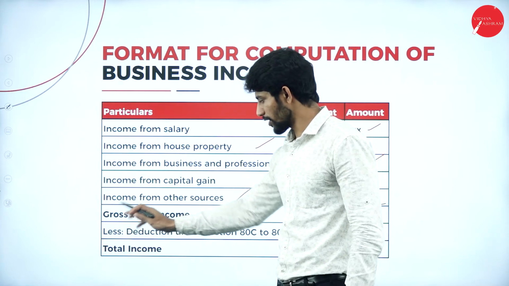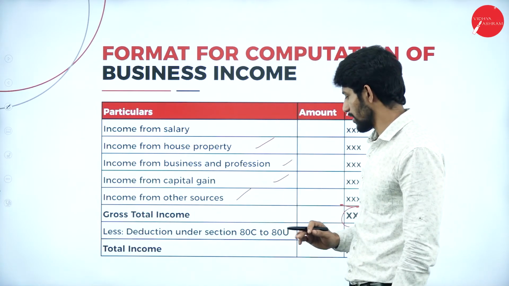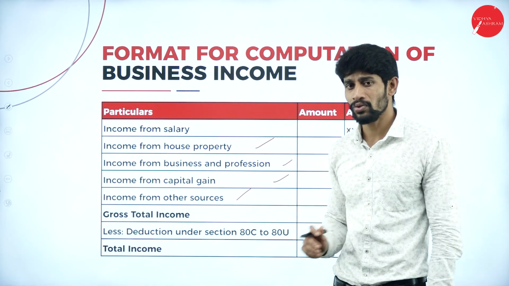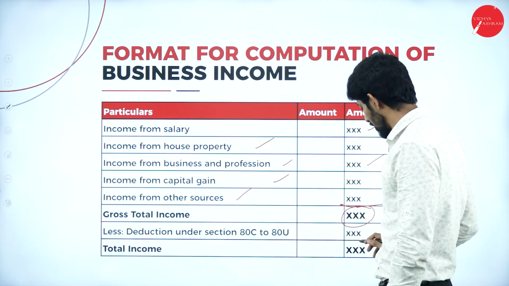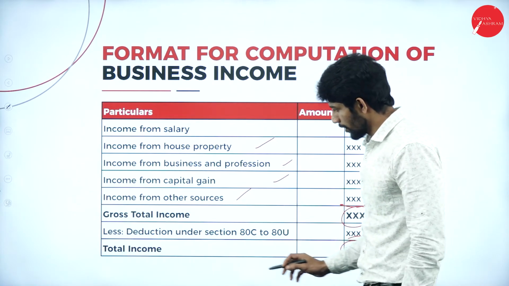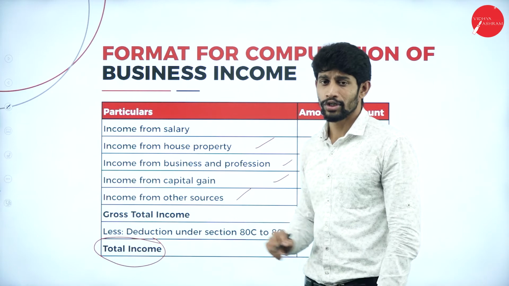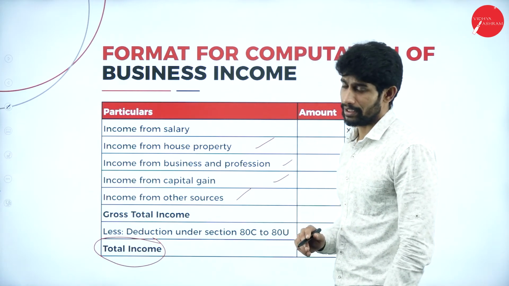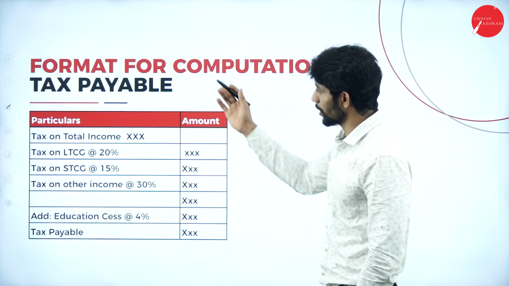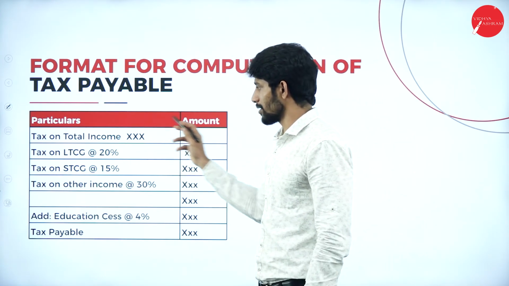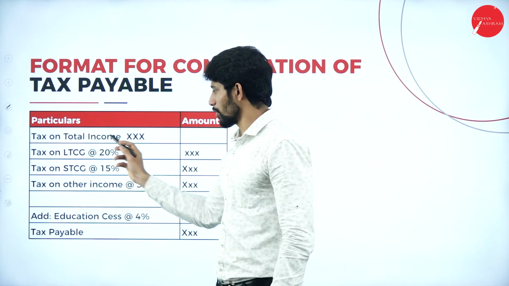From gross total income, less deductions under sections 80C to 80U. Give the deductions and you will get some balance. This balance is called the total income of the company. Next, the last format is computation of tax payable, with particulars and amount. So, tax on total income.